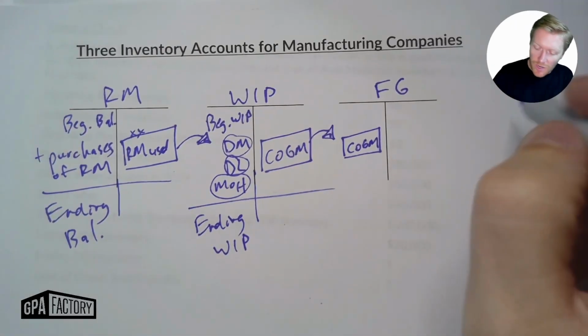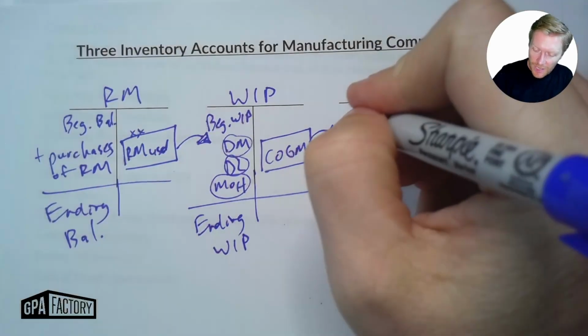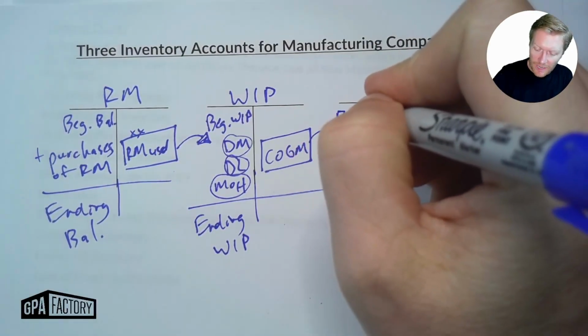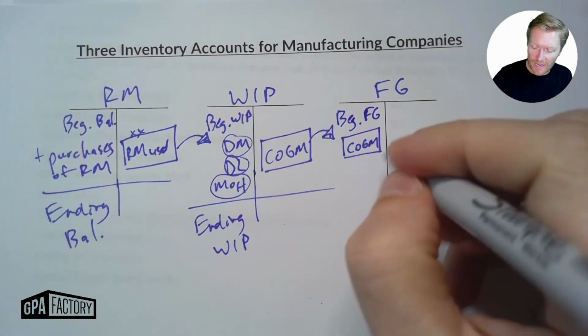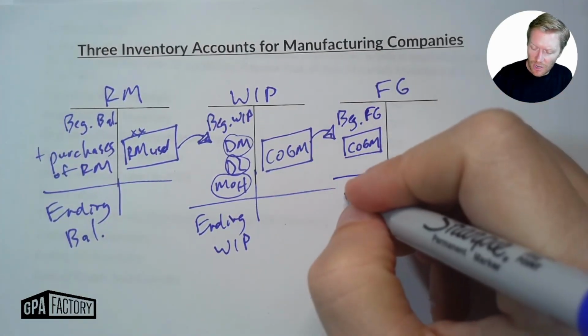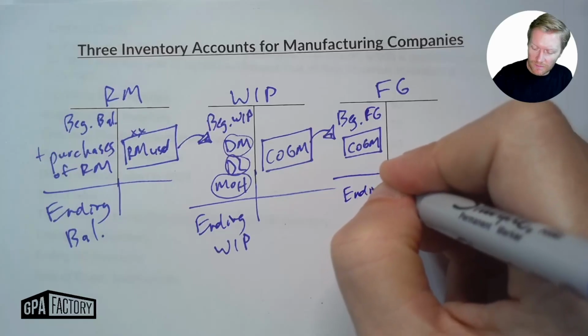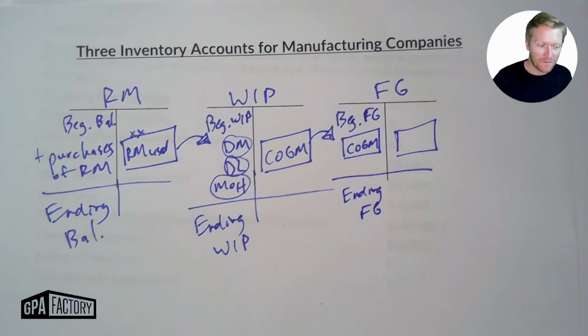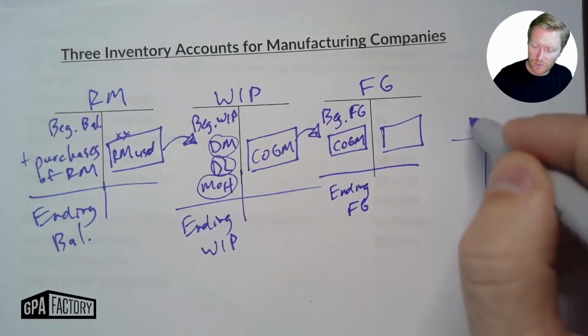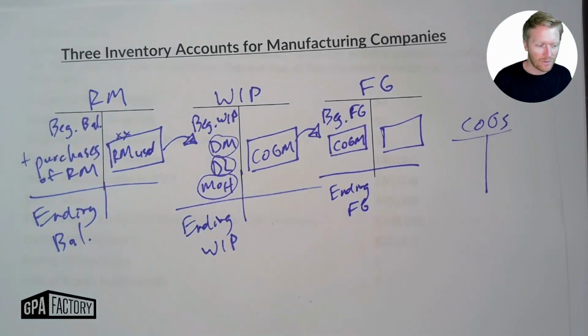And then really there's one other, it's not really an inventory account, but here we might have our beginning balance in finished goods. Beginning finished goods, we add that cost of goods manufactured. We might have an ending balance, ending finished goods, but then the amount that leaves finished goods, where it goes, is that becomes cost of goods sold.